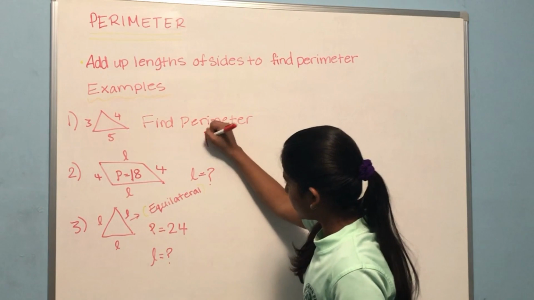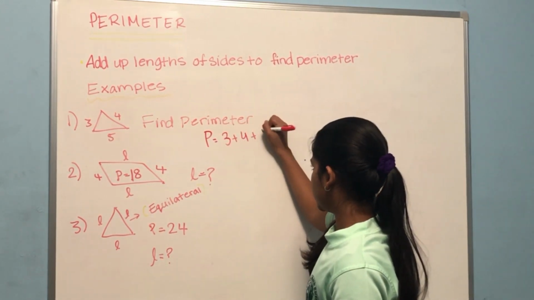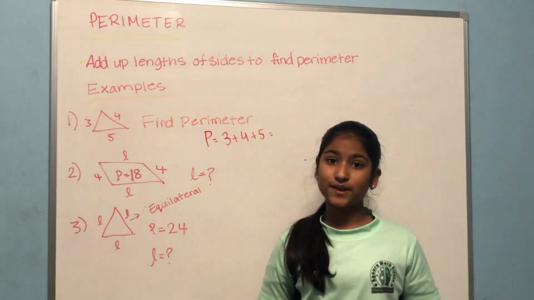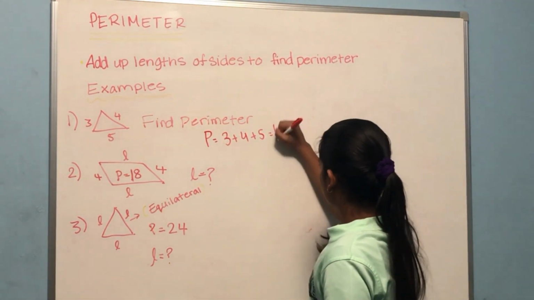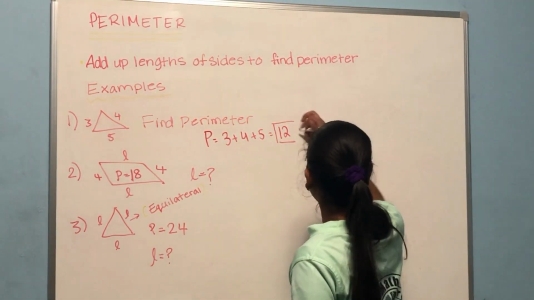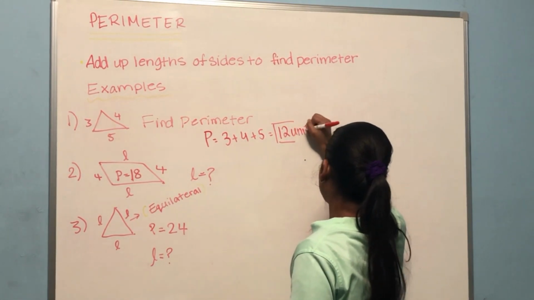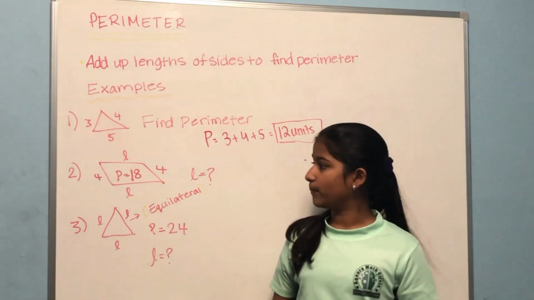So we know that perimeter, which is P, is equal to 3 plus 4 plus 5. Now 3 plus 4 is 7, and 7 plus 5 is 12. So the perimeter is 12. Since it didn't give units, we will write it as units. Let's go to number 2.